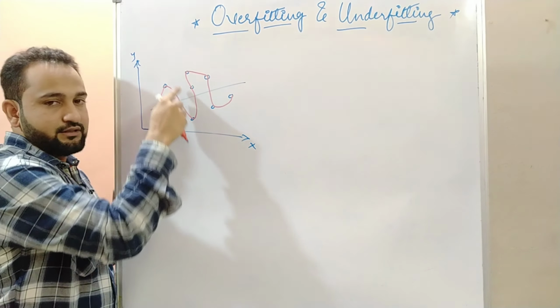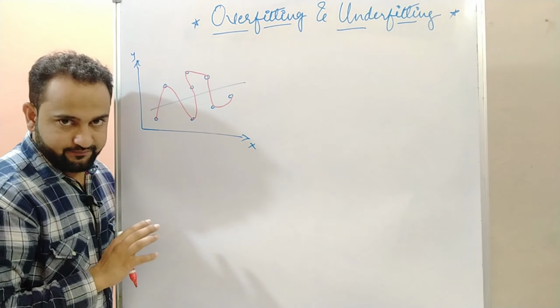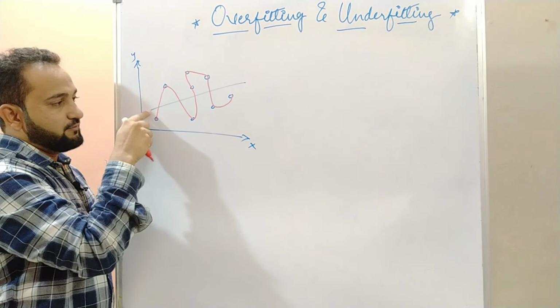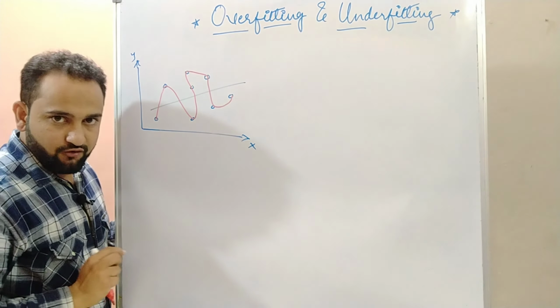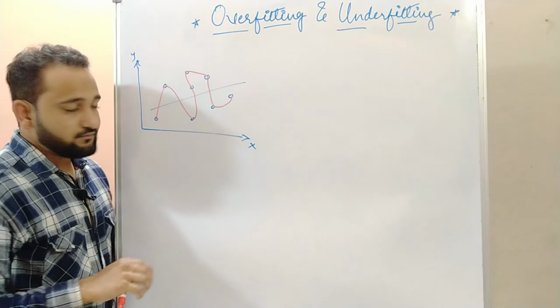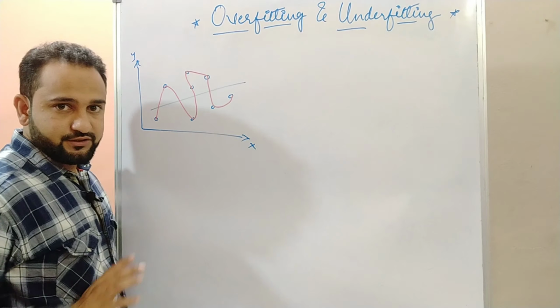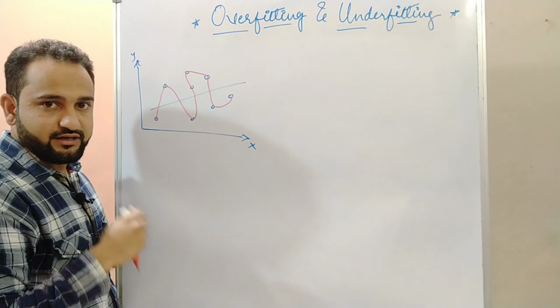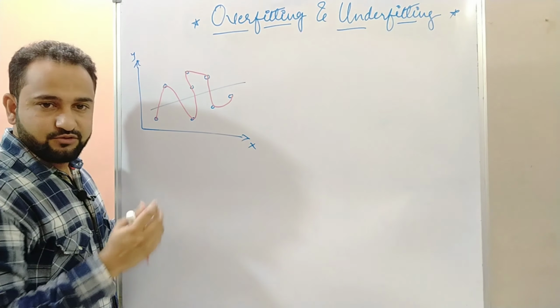So what will this be called? Overfitting. I hope you got the difference, right? This will be underfitting and this will be overfitting. Both are problems, the issues that occur in any machine learning algorithm.